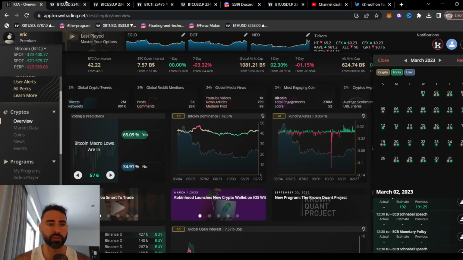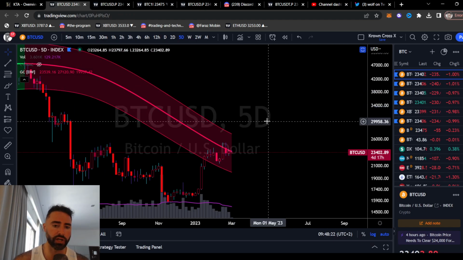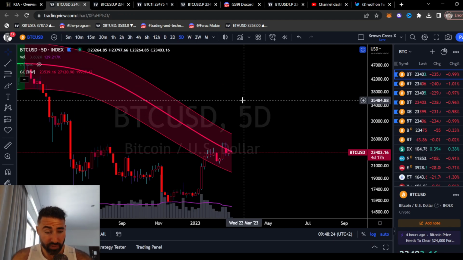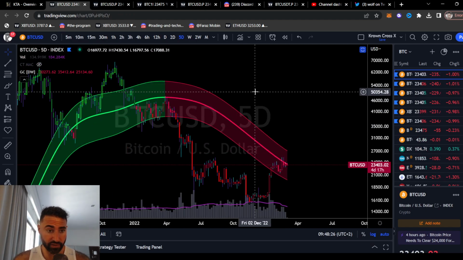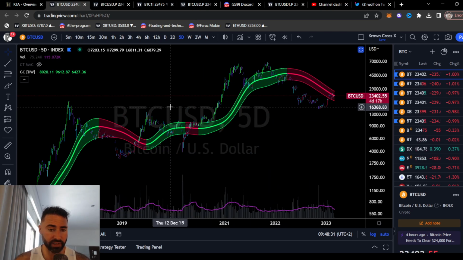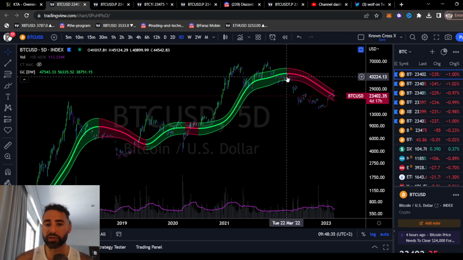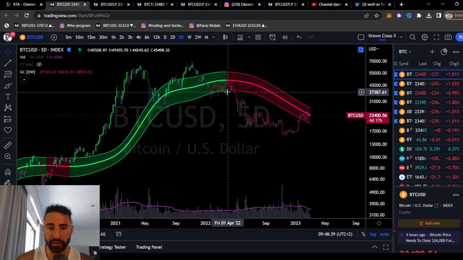Anyways, let's just jump right into it. I want to start off with the 5-day time frame chart on the Gaussian channel. So let me first explain this one. First and foremost, how does it actually operate? Well, the way that we can make this actionable and relevant is just by looking at this indicator on the 5-day time frame when it turns red and when price action gets kicked out below the bottom band.